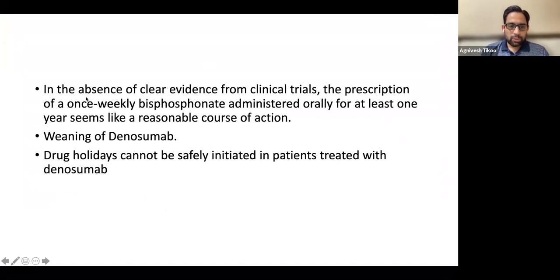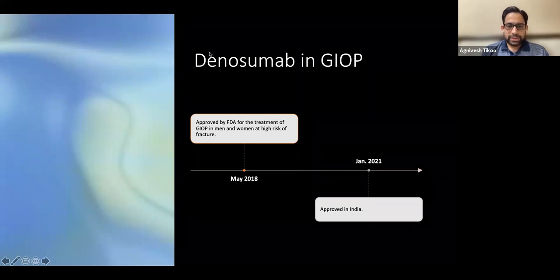You probably switch them over to a bisphosphonate for a year and then wean them off. Drug holidays, as we give with bisphosphonates, cannot be safely initiated with denosumab. You have to switch them over to a bisphosphonate, then decide what you want to do, and closely monitor these patients.